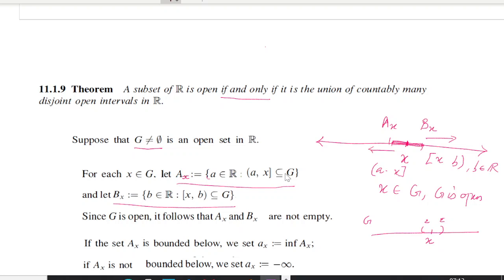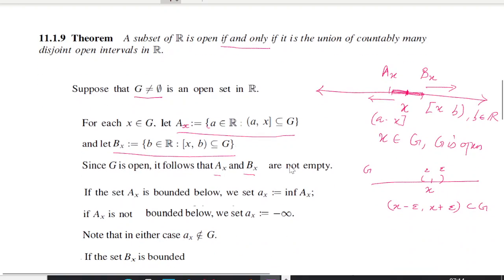If x belongs to G, then I have an epsilon neighborhood of x, that is (x minus epsilon, x plus epsilon). This is a neighborhood of x which is completely contained inside G. So whenever I take points over here and points over here, evidently I will get points in my set Ax and points in my set Bx. That's why we say that the sets Ax and Bx are non-empty.